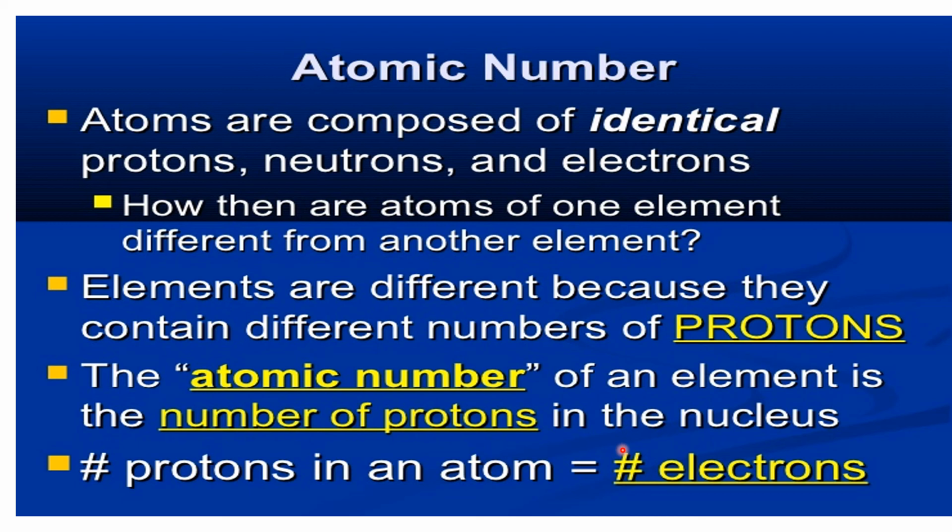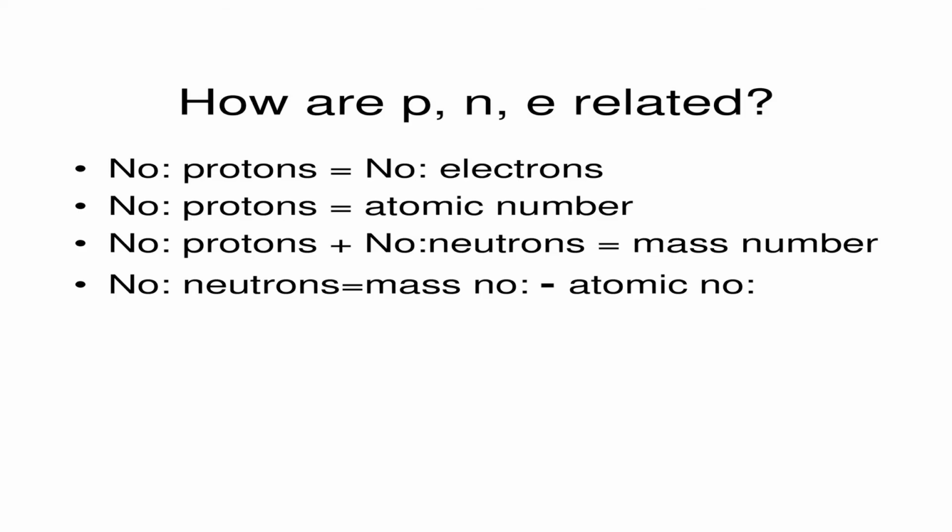It was also proved that the number of protons in an atom is equal to the number of electrons, and this number is equal to the atomic number. Then how are protons, neutrons and electrons related?